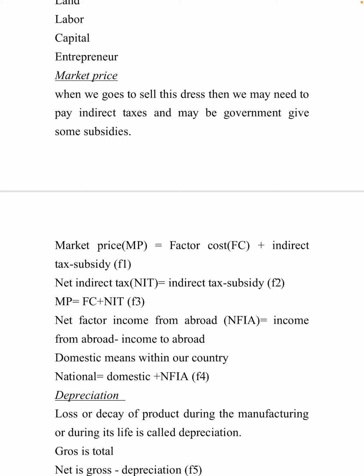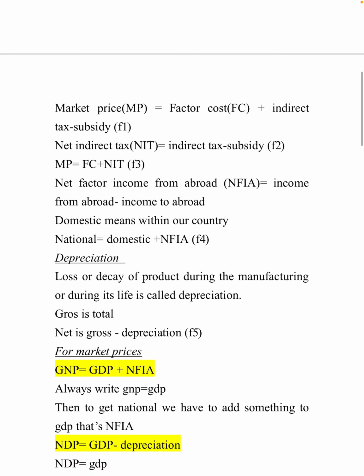So what is factor cost? It includes land, labor, entrepreneur, capital, etc. When indirect tax is added and subsidy is subtracted from this, it makes market price. So what is market price? Factor cost plus indirect tax minus subsidy. You could understand with the example, right?